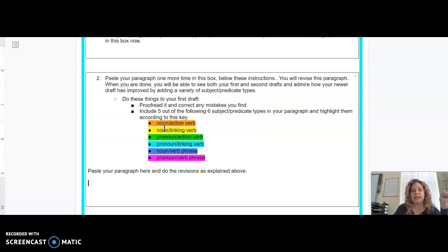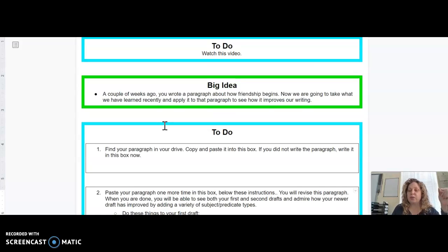Here's the last thing. If you did not already write your friendship paragraph, you're going to need to do that. So that means you have a big task today. If you did already write it, then you don't have such a big task at all.